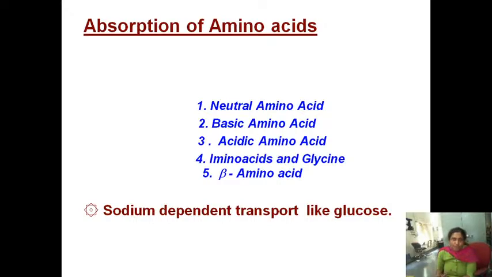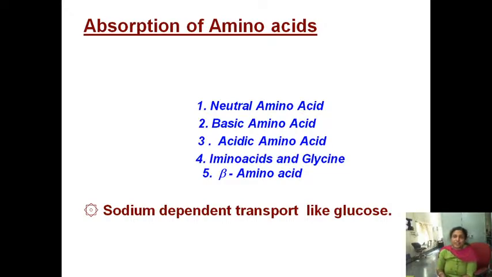In absorption, various transport mechanisms are involved in the transport of amino acids. First, amino acids are transported from the lumen to the intestinal mucosal cell, and from the mucosal cell they are transported into the blood circulation. In order to transport the amino acids from the lumen to the mucosal cell, different transporters are required.